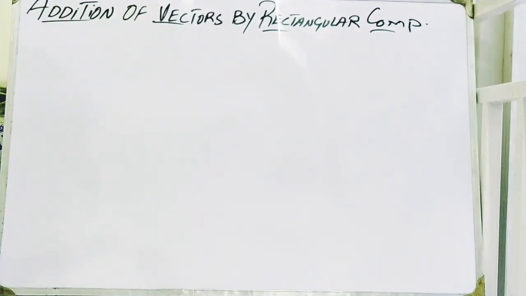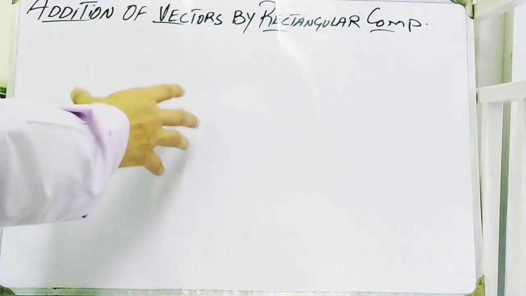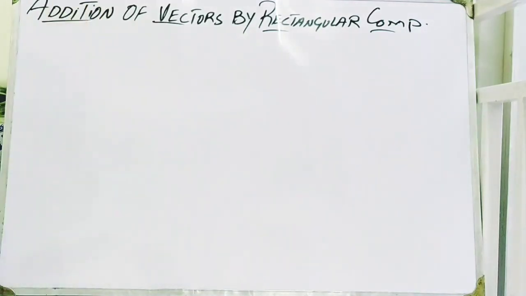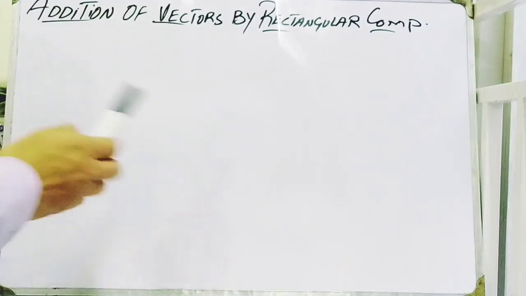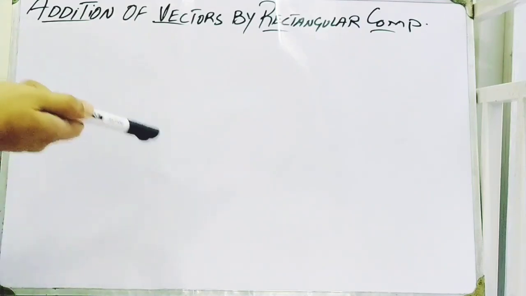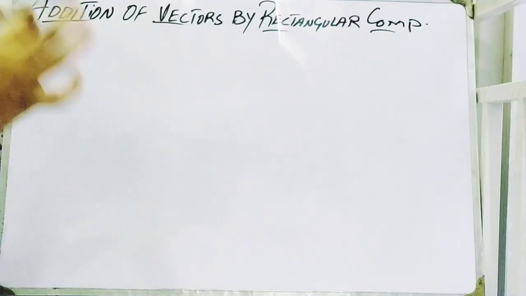Sometimes sketching a scale diagram for a complex situation becomes difficult. So another method is described to add two or more than two vectors, which is called the analytical method. This method is more mathematical in nature rather than geometrical. By the head to tail rule, our resultant will always be only approximately correct. So here we go toward our topic.